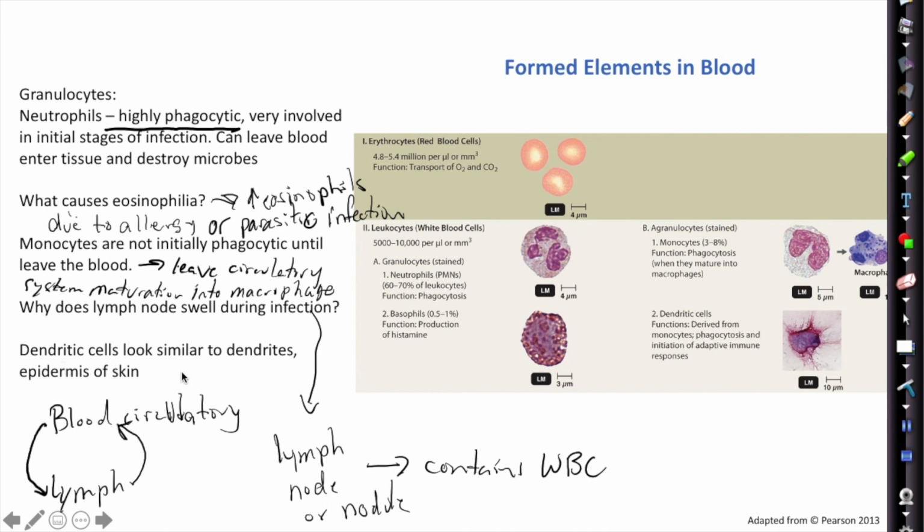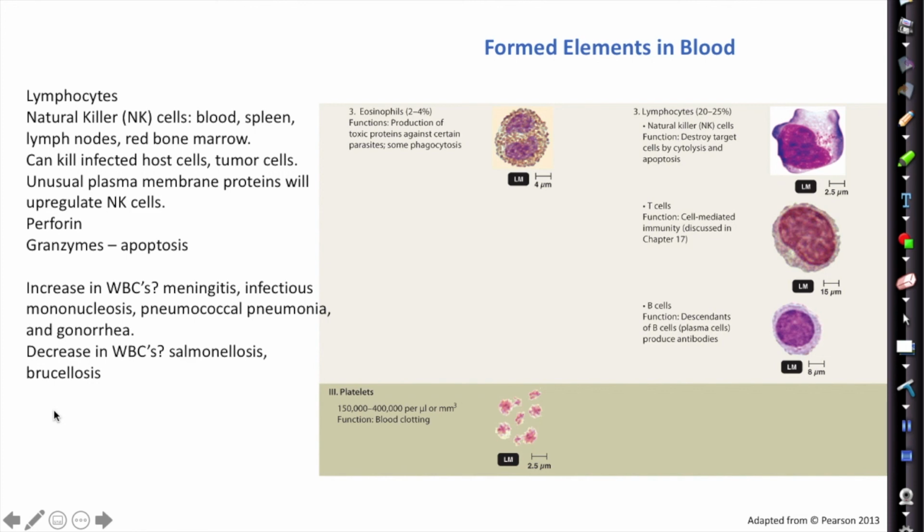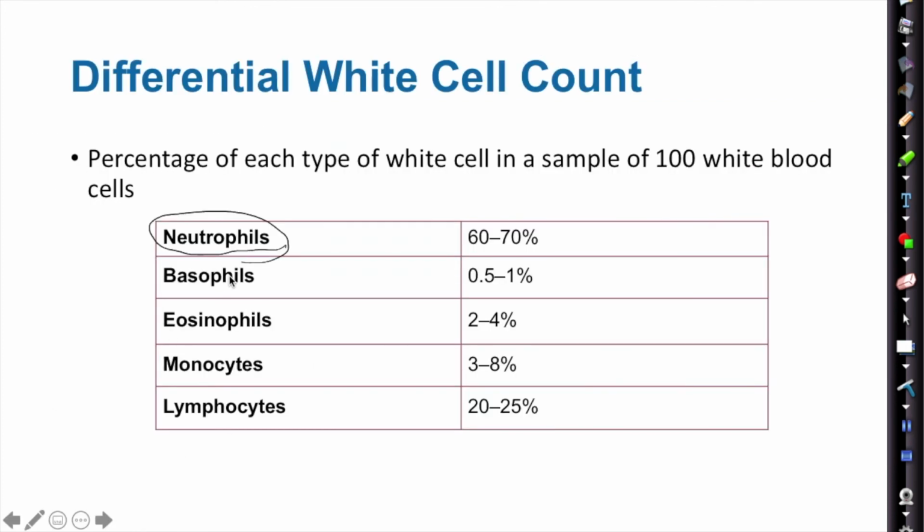And I want you guys to remember that the lymph dumps into the circulatory system, which then can let things out during vasodilation into the tissue, and then that can re-enter into the lymph. Remember this circulatory pattern. So neutrophils, 60 to 70% of a white blood cell count. Basophils,